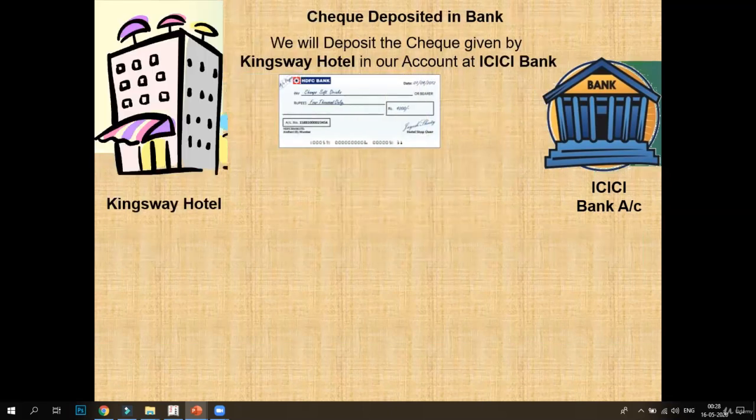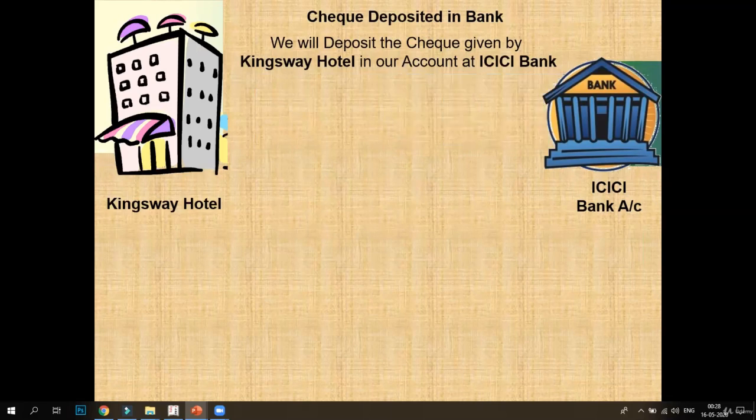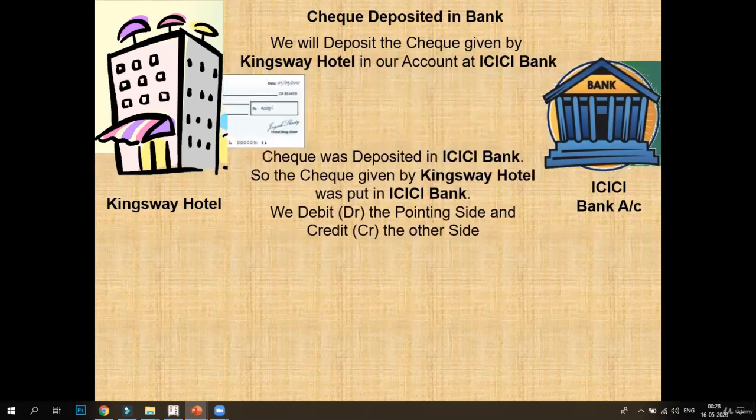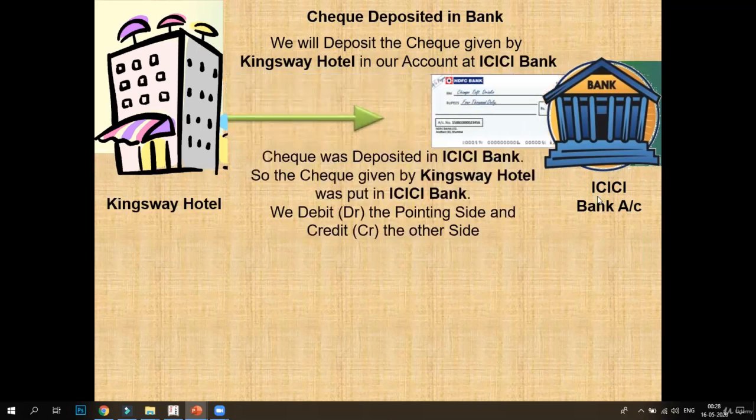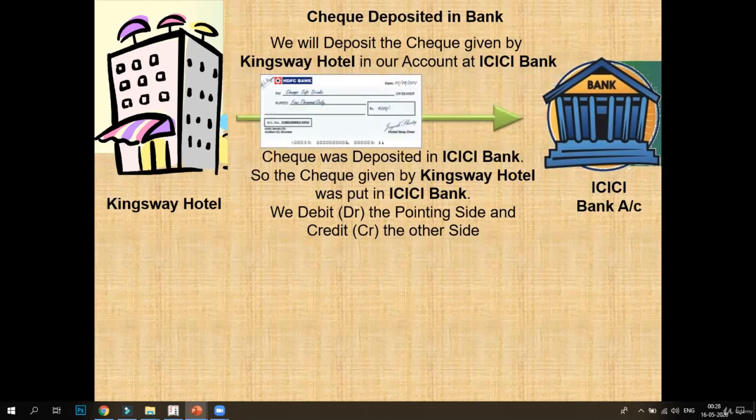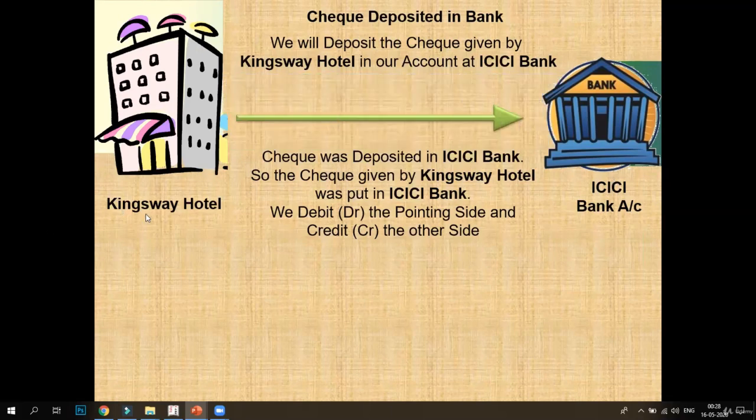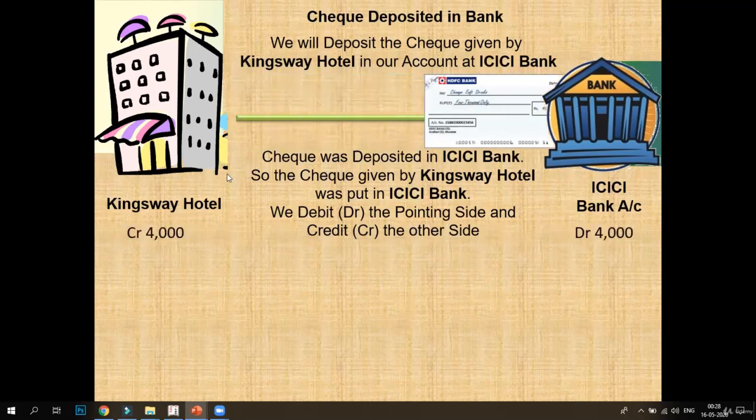Now we will deposit the check from Kingsway Hotel in the bank. So what is happening here? Our real account, ICICI Bank account, is increasing. So we'll debit this, and the Kingsway Hotel account, the giver, will be credited as per our personal account rule.